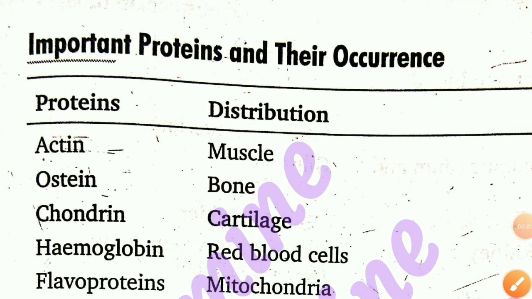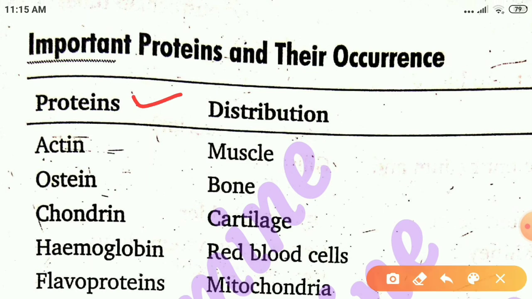Our today's topic is important proteins and their occurrence, and in today's session we will be seeing two columns here. The first column is for proteins, and in the second column we will be seeing the distribution, or we can say occurrence, there. So let's get started.